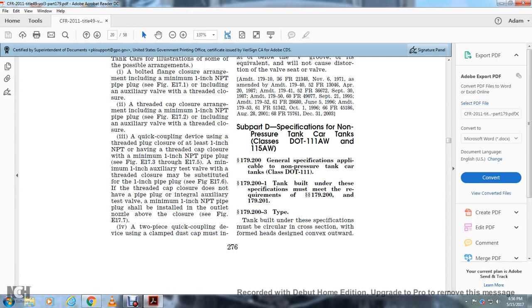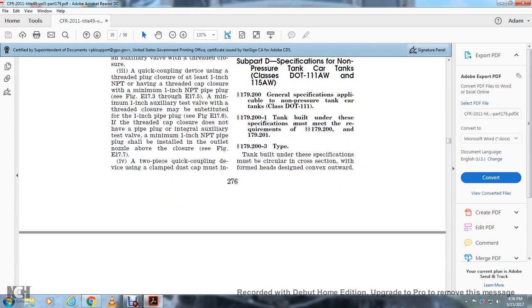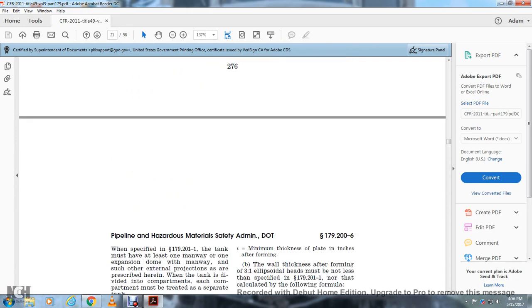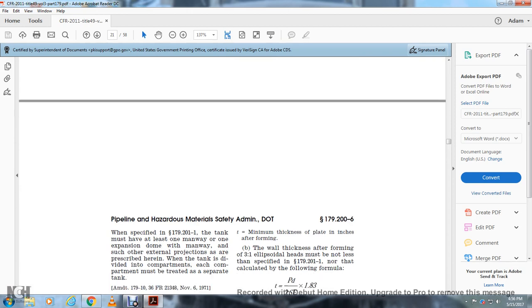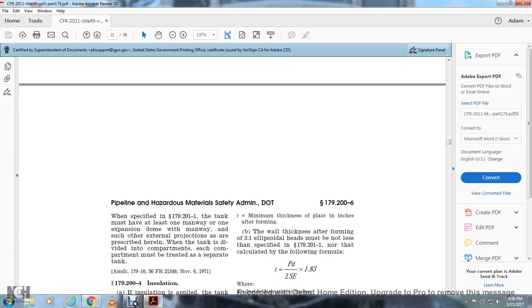179.203. Tank built under the specification must be circular in cross-section with formed heads, the design convex outward. When specified within 179.201, the tank must have at least one manway, one expansion dome manway, and some of the external projections are prescribed herein. When the tank is divided into compartments, each compartment must be treated as a separate tank.